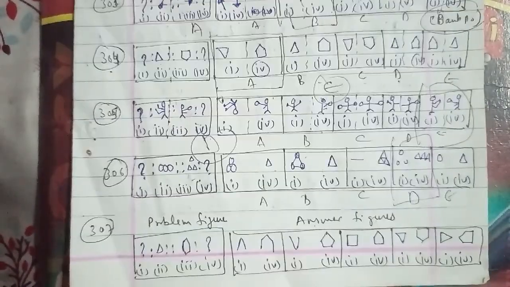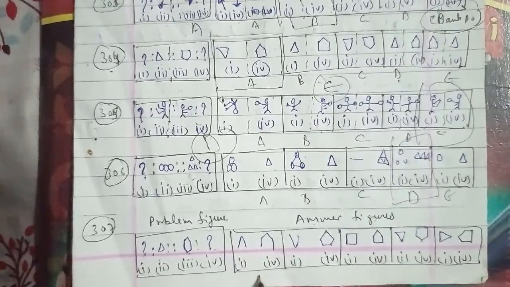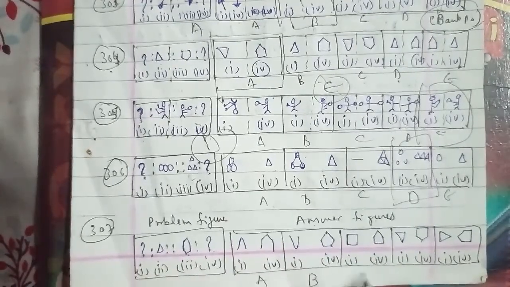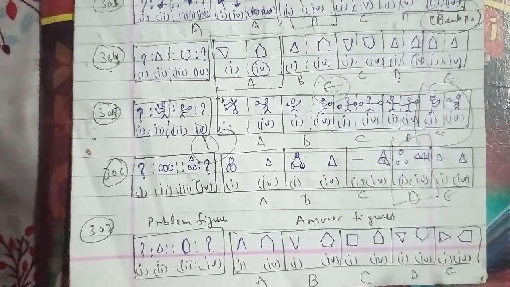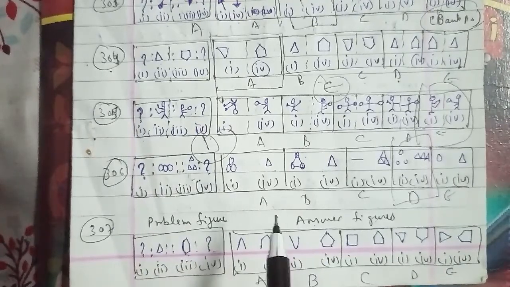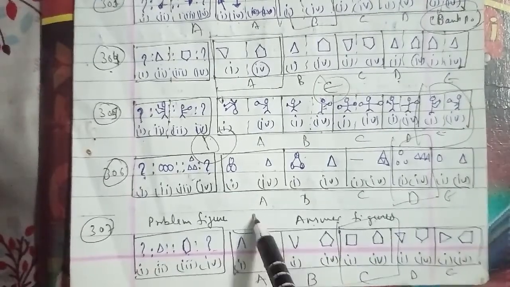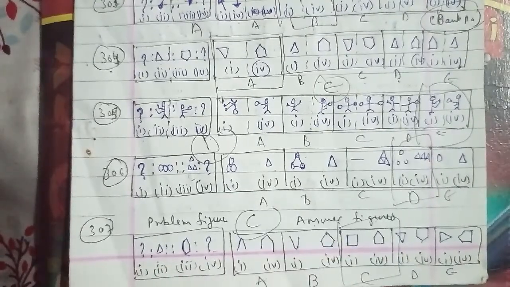We'll talk about the 309th question of the session. These are the problem figures and these are the answer figures as well. In a circle one part is shaded, and in a square one part is shaded, with a question mark, and the answers are named A, B, C, D and E. In reference to this question, the second is formed by rotating the first through 90 degrees anticlockwise, so we can say that the E figure will be the right answer for this question as well. Then we have the 310th question of the session here as well.